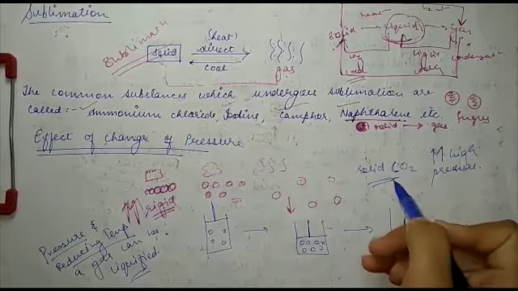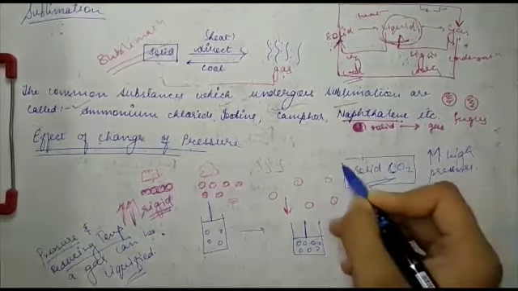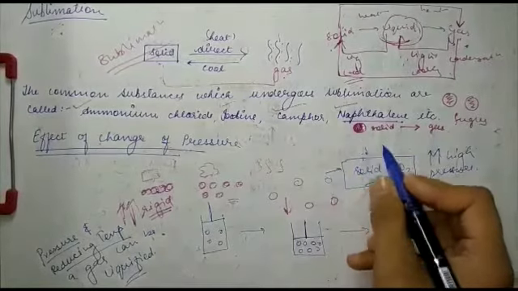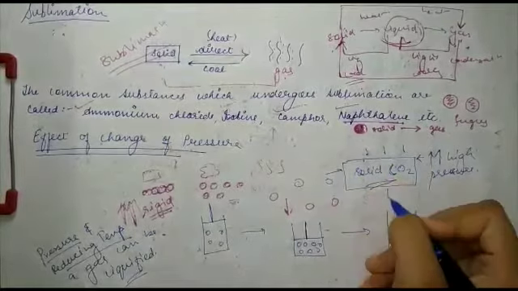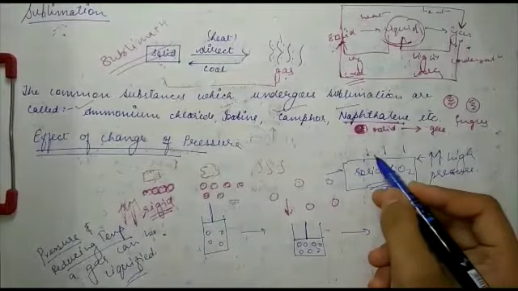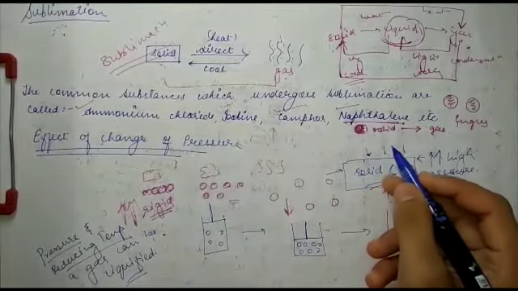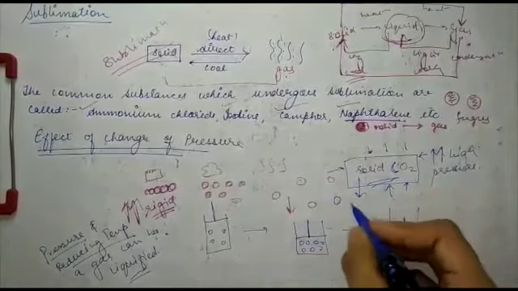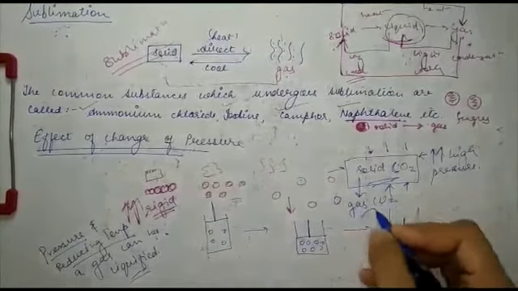Just suppose it is put in a container where pressure is very high. You have applied a lot of pressure from all directions, so this is in solid form. As soon as you decrease the pressure to 1 atmosphere, this solid will directly get converted to gaseous CO2.